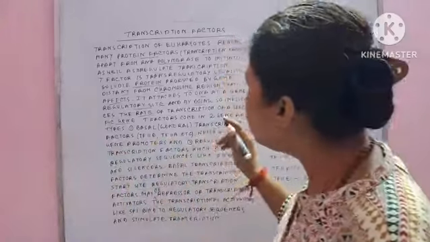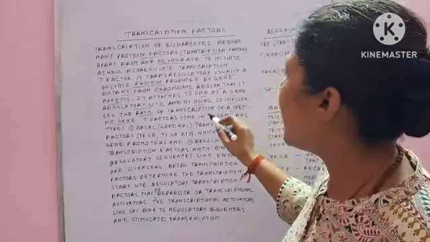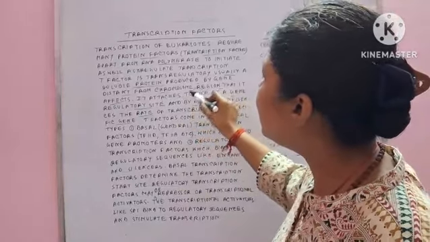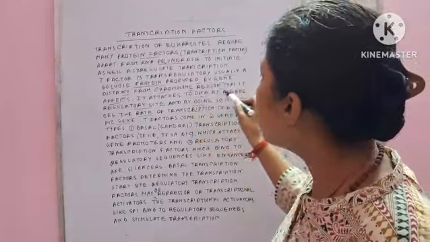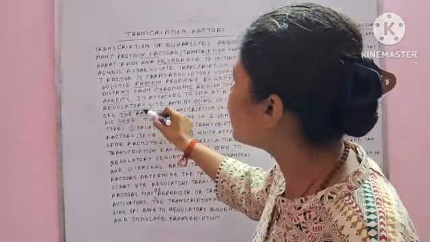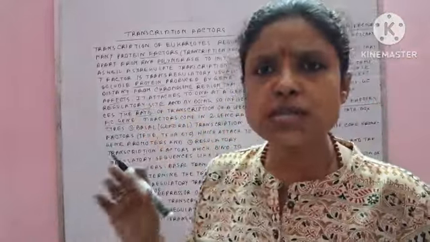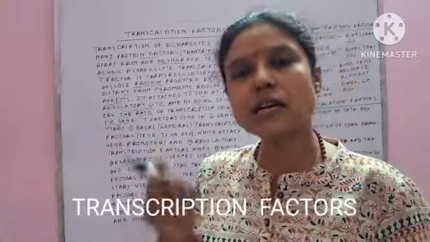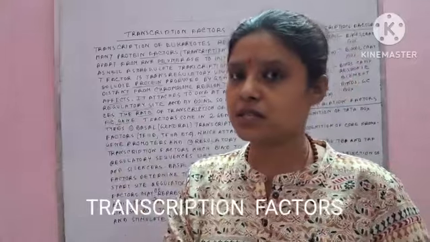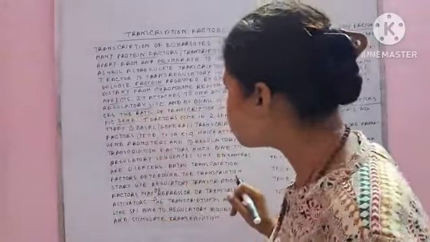Clear? And another important thing is that it attaches to the DNA at the regulatory site, that means the controlled site, the site which can control the transcription process.